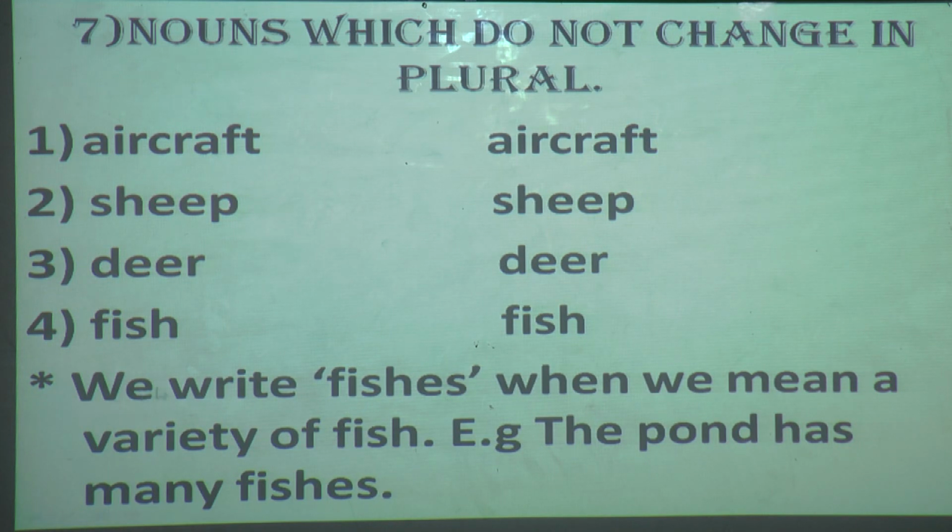What they have told, that we write fishes. It doesn't mean that we are talking about the plural form of fish. We mean that when there is a variety of fish. Example it is given, the pond has many fishes, different variety of fishes. When we are talking, that time we can say fishes. Fishes is not a plural form of fish. Understood students till here? 7th also?